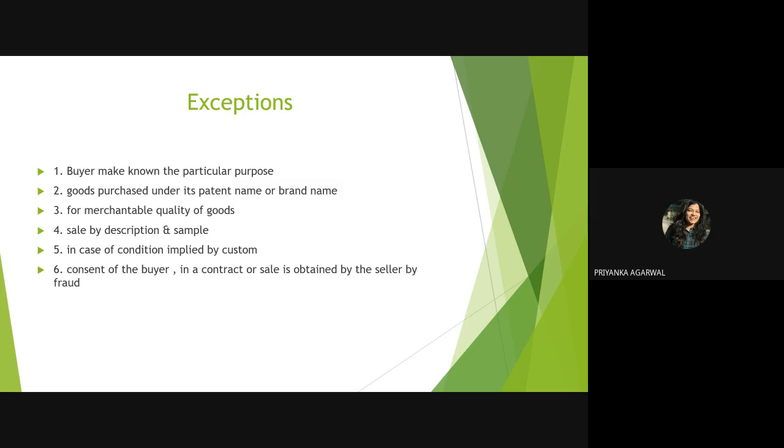But after the purchase, the buyer is able to know that the horse is vicious. In that case, that consent to buy that horse is obtained through fraud. So in that case, the seller will be responsible. He will not take the benefit of caveat emptor.